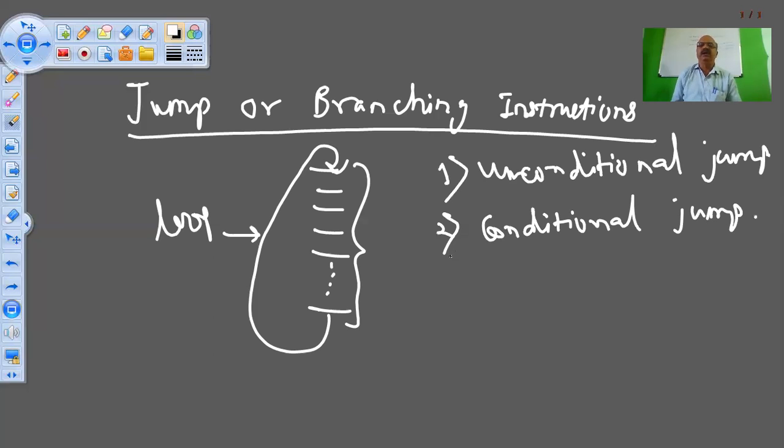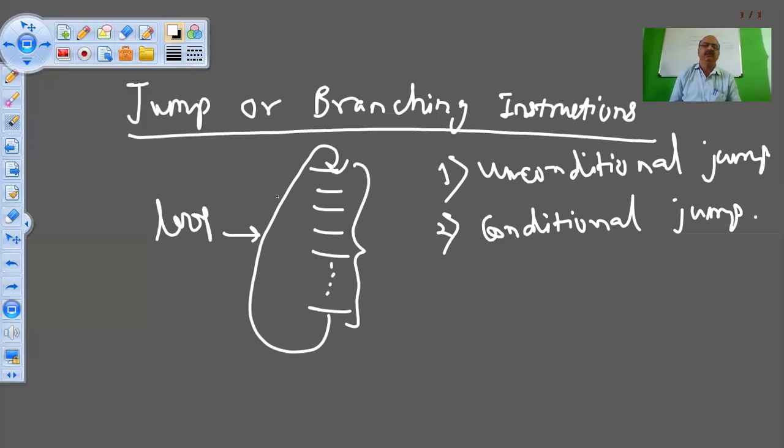What is meant by unconditional jump? Unconditional jump means there is no condition I am putting. I am just saying that after you complete the last instruction, go back to the first instruction again, or start executing the program from the first instruction again, or repeat that program.